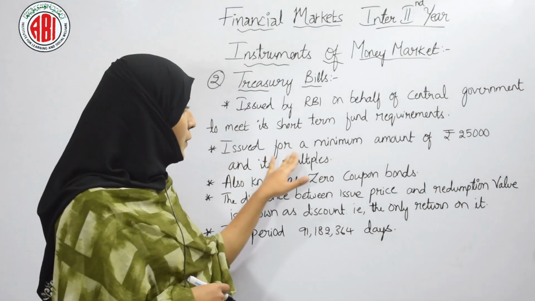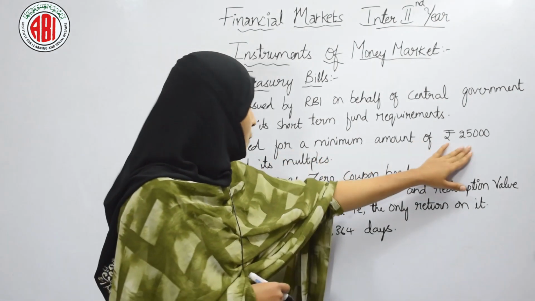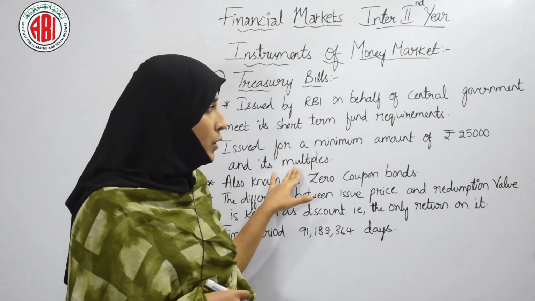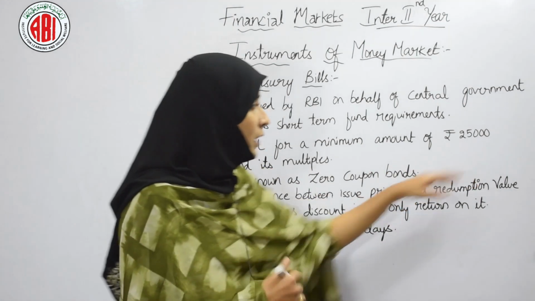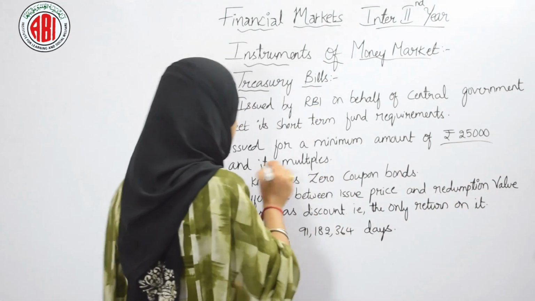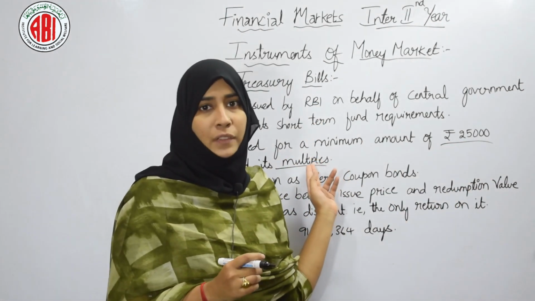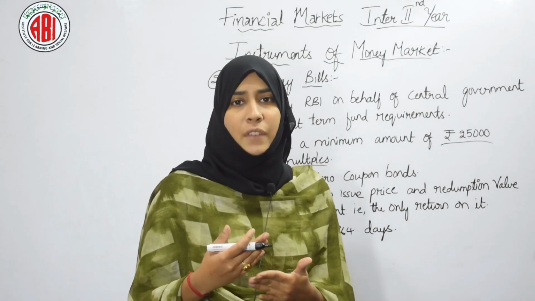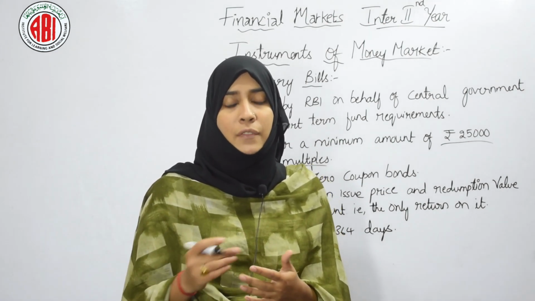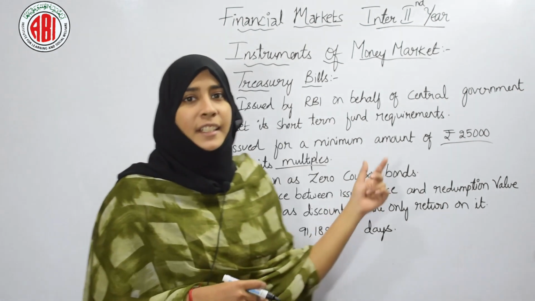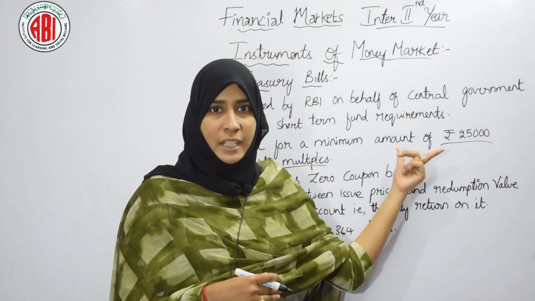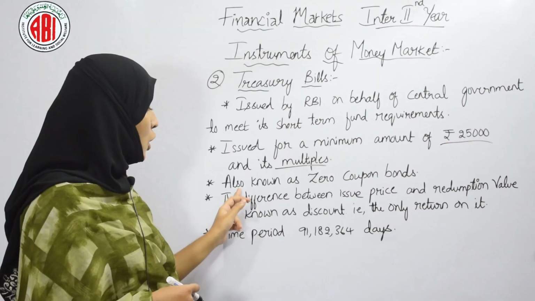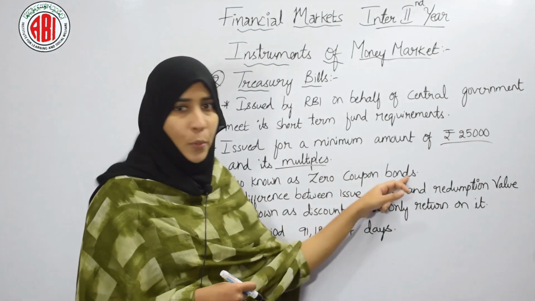They are issued for a minimum amount of 25,000 and its multiples. For example, 25,000, 50,000, 75,000, 1 lakh, 1 lakh 25,000, like that. Here the amount of treasury bills works under multiples of 25,000, and they are also known as zero coupon bonds.